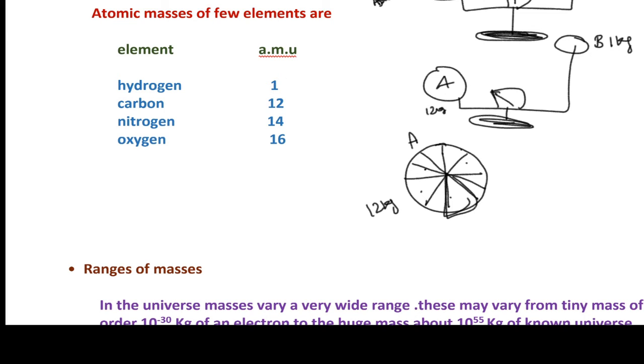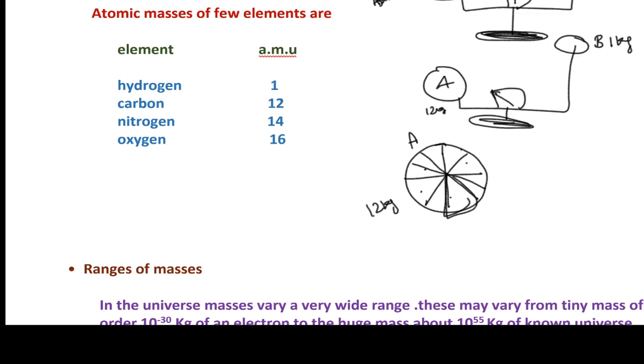The same happened in the case of carbon also. Let us consider A is equal to carbon 12. What happened here? Each part is equal to one atomic mass unit. You have to understand here 1 by 12th of A. So this is constant for every atom. This 1 by 12th is very constant for every atom.